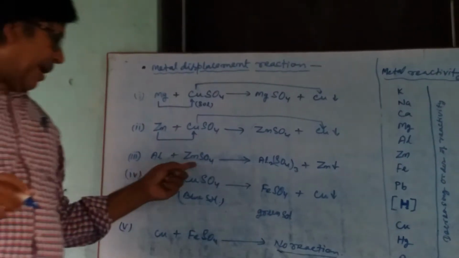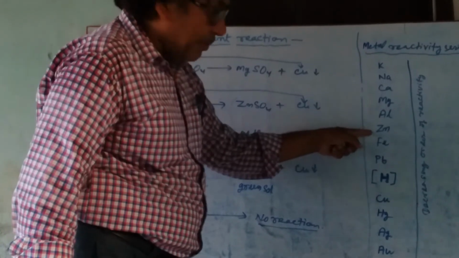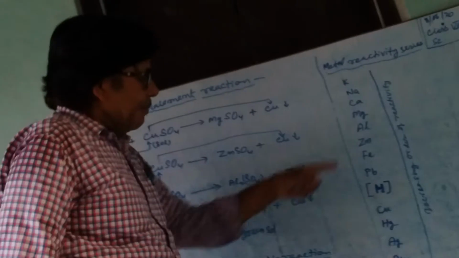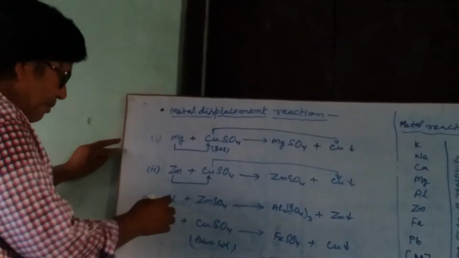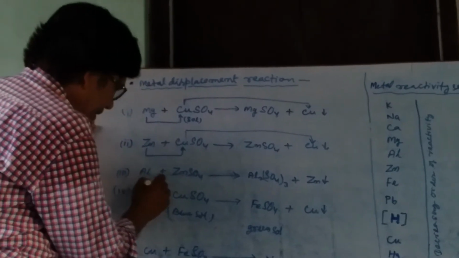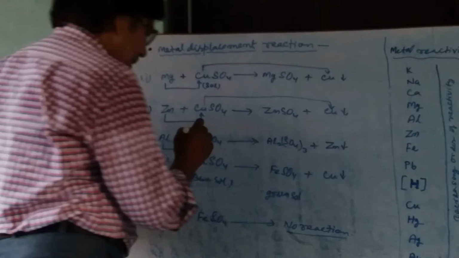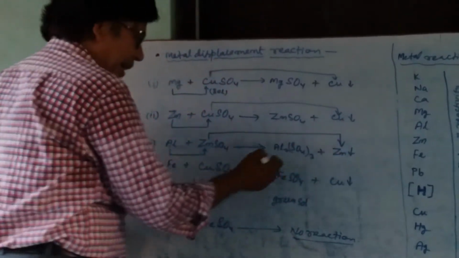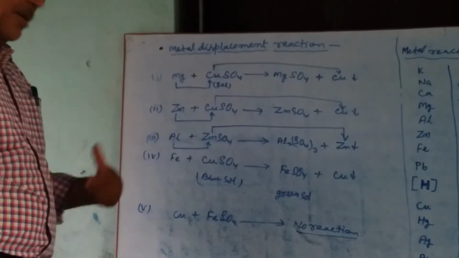Now aluminium and zinc, you see that aluminium is above zinc, means aluminium is more active than zinc. If aluminium is treated with zinc sulfate solution, it will displace zinc from zinc sulfate forming zinc, and aluminium sulfate is formed which is soluble in water.